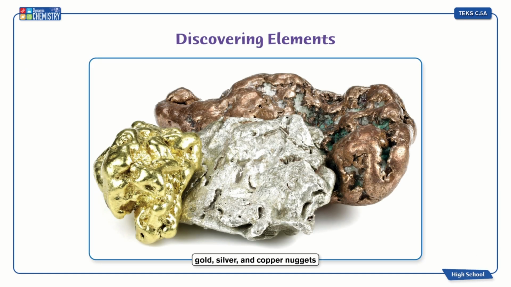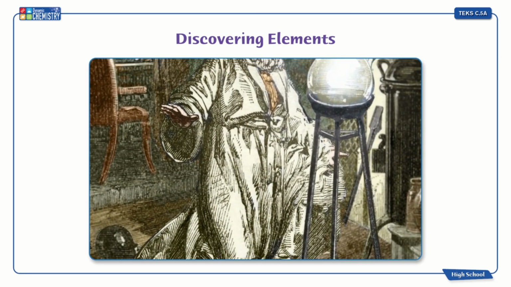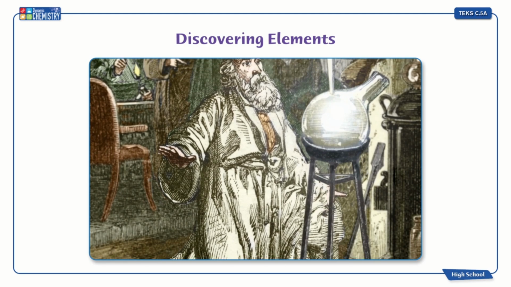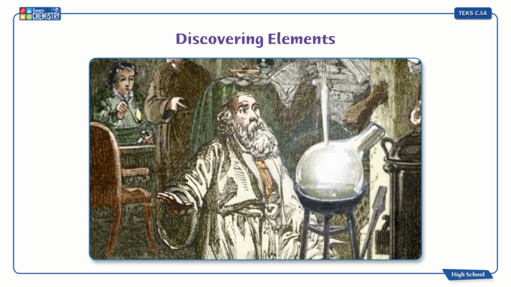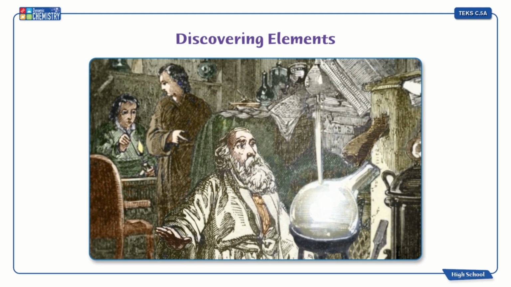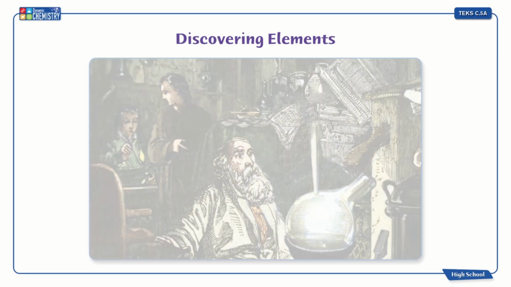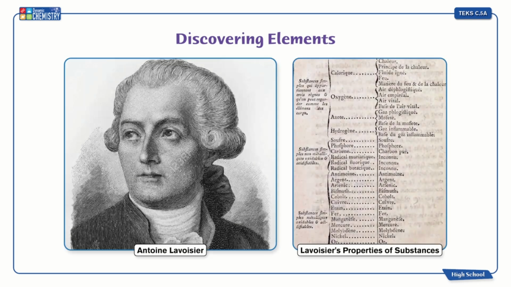Since the early days of mankind, several elements were identified such as silver, gold, copper, lead, and mercury. However, the first element to be discovered was phosphorus in the 1600s. As elements continued to be discovered, scientists needed a way to organize their data. In 1789, French chemist Antoine Lavoisier attempted to organize findings on substances he considered elements, grouping them based on their properties.